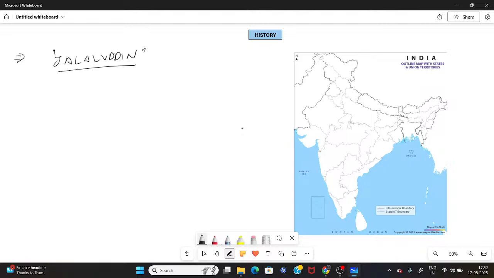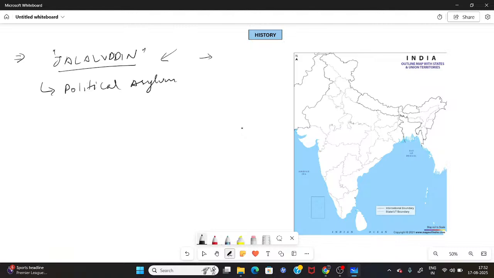Genghis Khan defeated the Khwarezmi rulers of Iran, and when he did, Jalaluddin fled the country. He decided to take political asylum in India. He came to Iltutmish and asked whether he could be given political asylum by him.